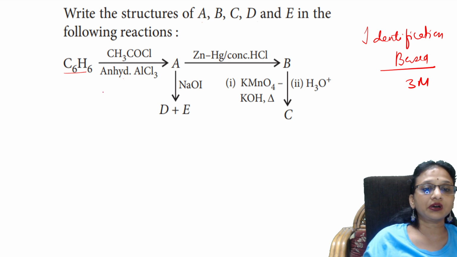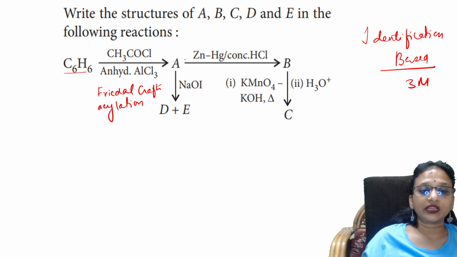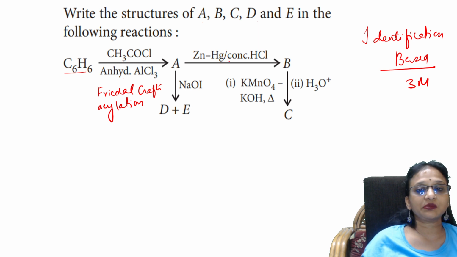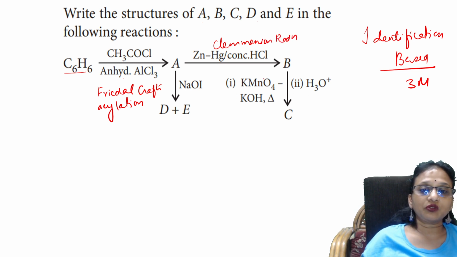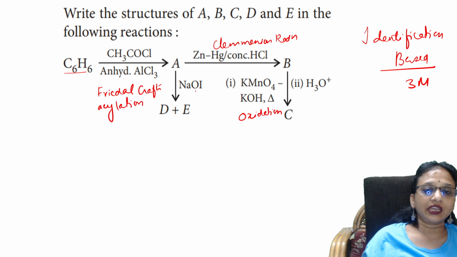When you see this, remember, it is nothing but Friedel-Crafts acylation reaction. Correct? Friedel-Crafts acylation or acetylation reaction. Okay, it's giving a compound. After that, zinc amalgam in the presence of concentrated HCl. What is this, students? You have 2 things. One is Wolff-Kishner reduction and one is Clemmensen reduction. So it's nothing but Clemmensen's reduction. Done. After this, KMnO4 and KOH. What is this type of reaction? This is nothing but oxidation reaction. Okay. NaOI, what is this reaction? It is iodoform reaction. Correct?